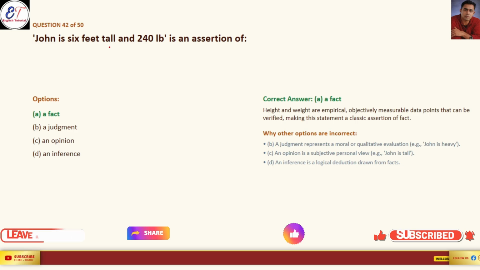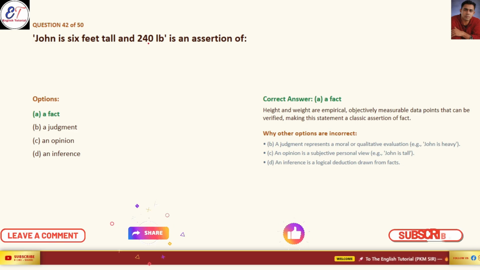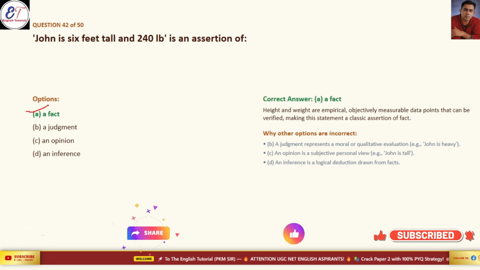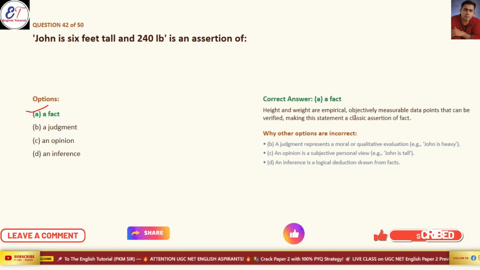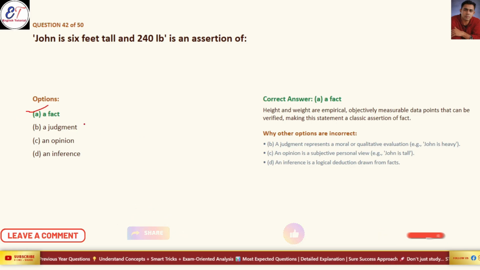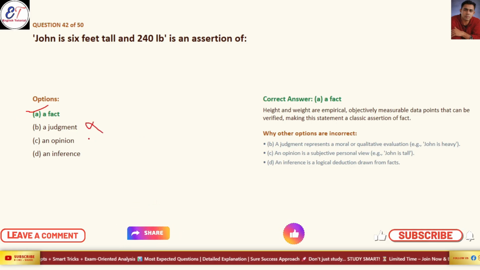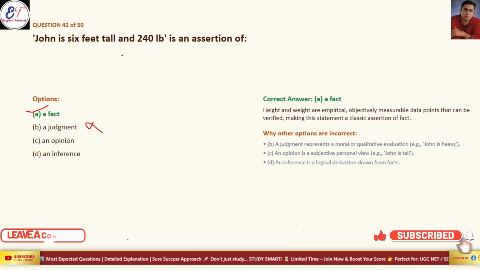John is 6 feet tall and 204 lb is an assertion of... So it is an assertion of fact, because the height and weight are empirical, objectively measurable data points that can be verified, making this statement a classical assertion of fact. So it is obviously not a judgment. It's talking about height and weight. So it is not a judgment.